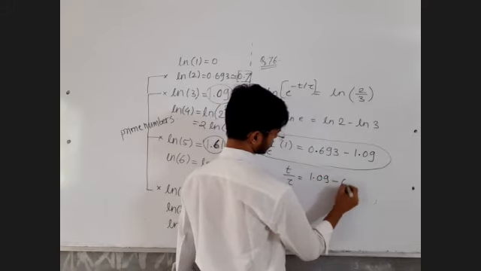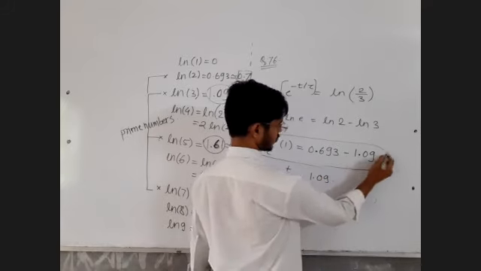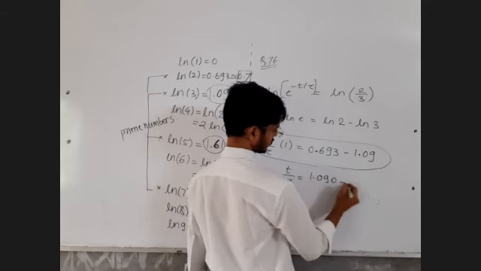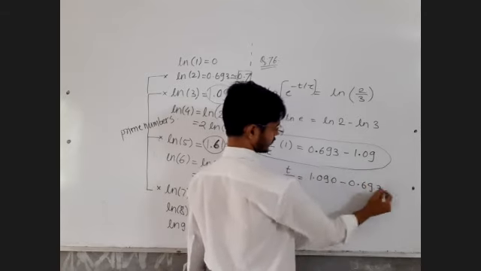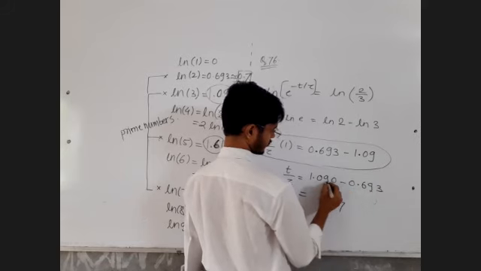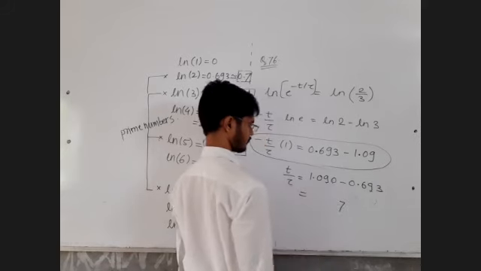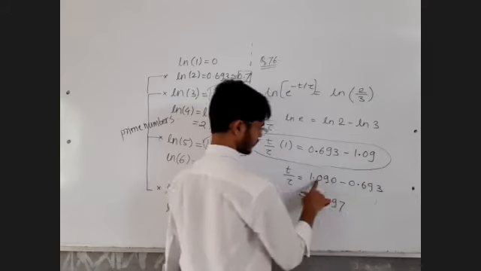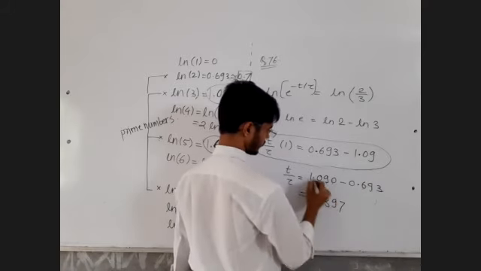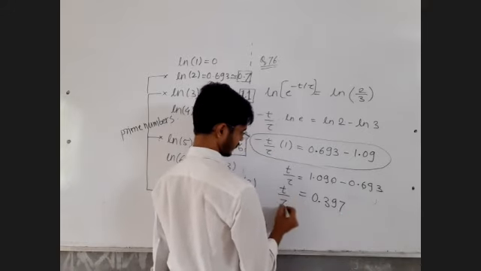1.09 minus 0.693. You need to take one more 0, 3 digits. Do the subtraction. 10 minus 3 is 7. 19 minus 10 is 9. Carry 1. 10 minus 7 is 3. So 0.397. That's my T by tau.